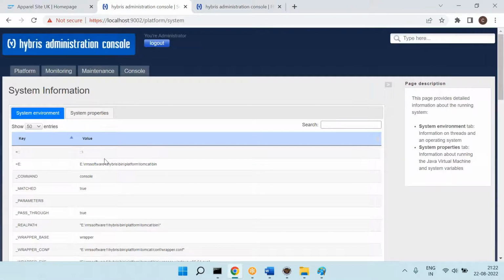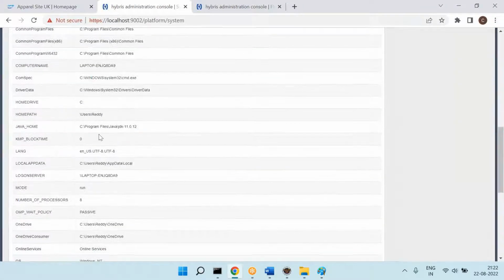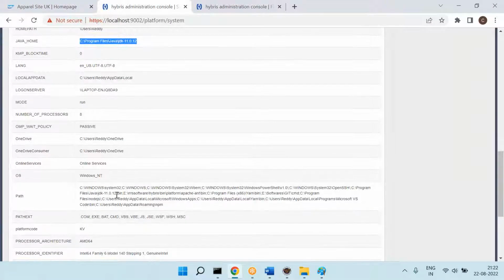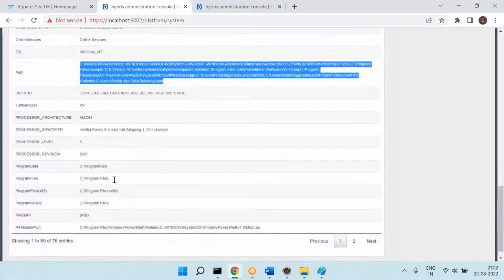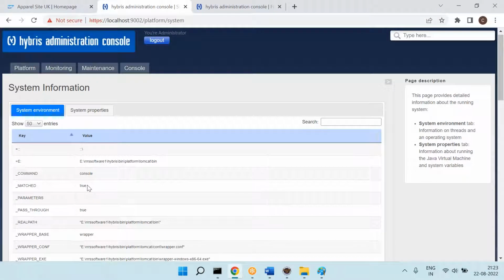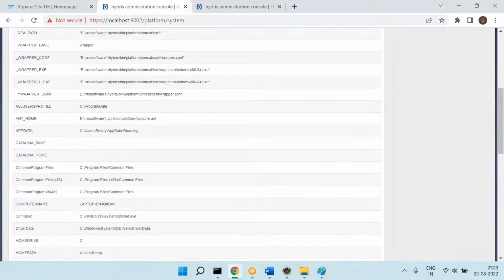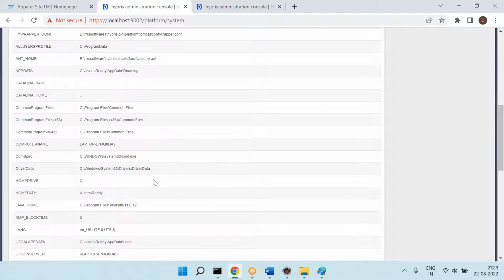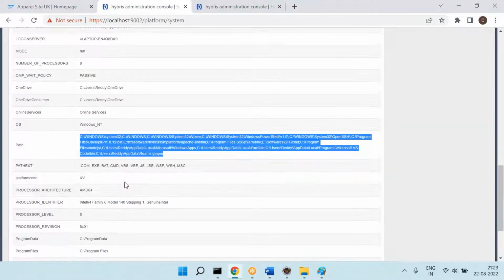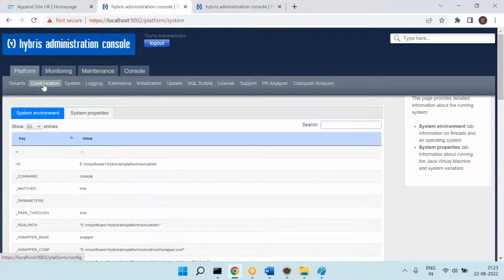By clicking on the system, you will come to know what kind of Java you have. Basically, what kind of environment variables you have, what kind of operating system we have. All these things you can check. So it's just like system information. It just gives the system information.